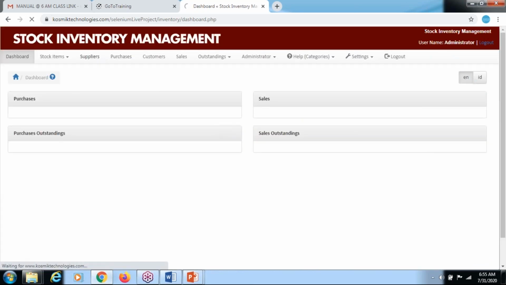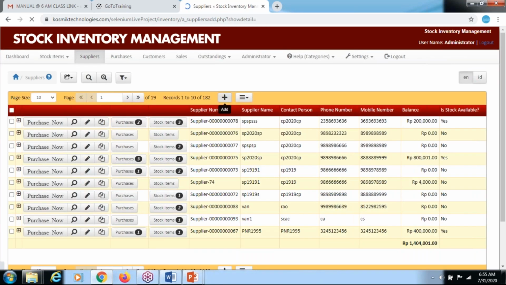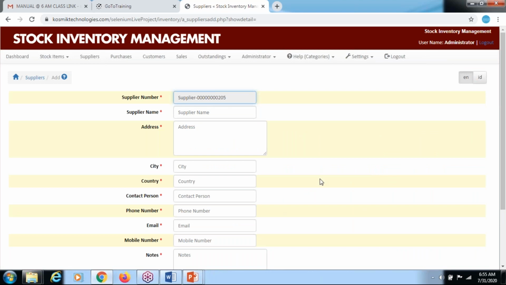Suppose I'm entering some fields, and after entering all the fields I click the submit button. I'm getting the message "your record is added successfully." But whether it is really added or not, I'm only getting a message. I need to cross check. Sometimes I need to ask the developer, "Hey, can you check whether this data is added in the table or not?"